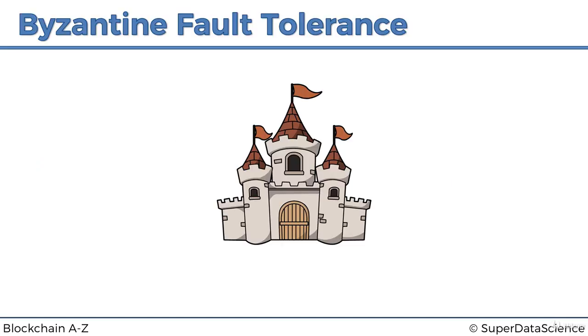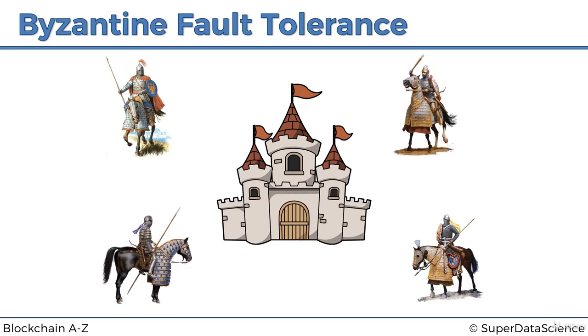The story goes that a long time ago there was a castle which the Byzantine Empire wanted to attack and take over. I think it's a made-up story. I actually looked into it, and I think they just used the name Byzantine generals. I don't think it's linked to any specific story. If you know a story, let me know. But nevertheless, one way or another, there are these four generals surrounding a castle, and they want to attack it.